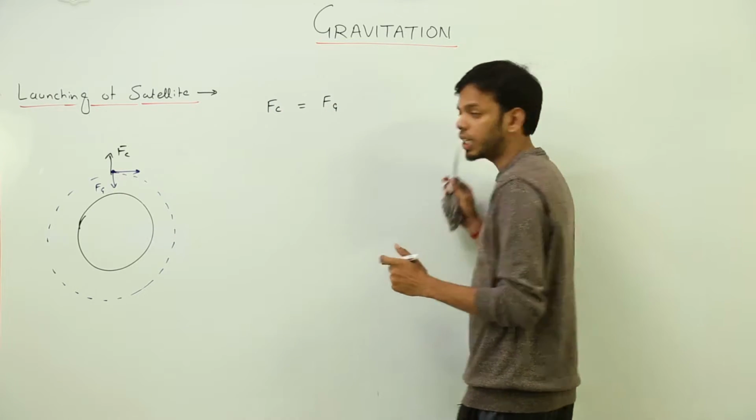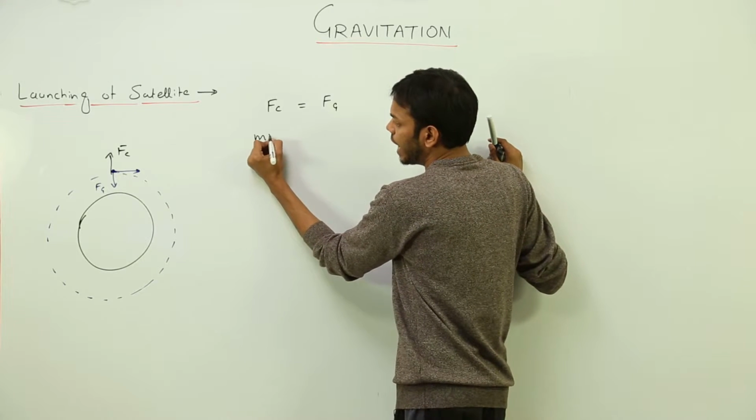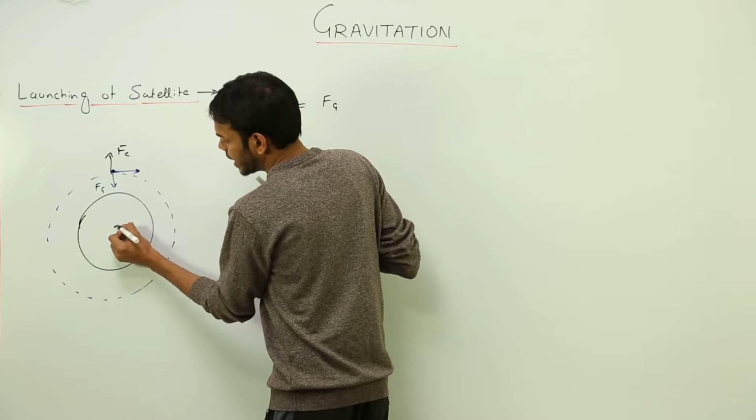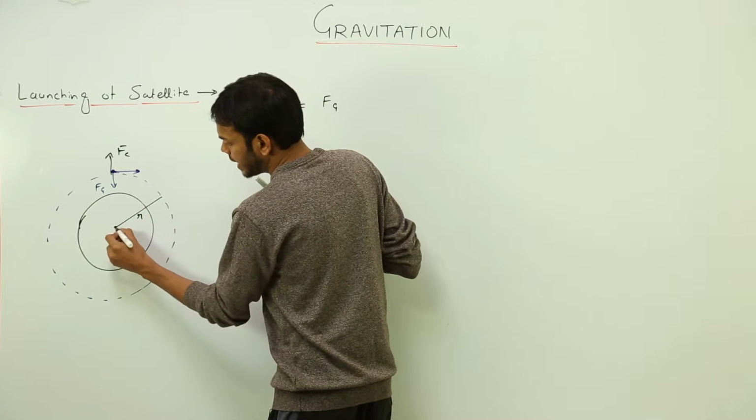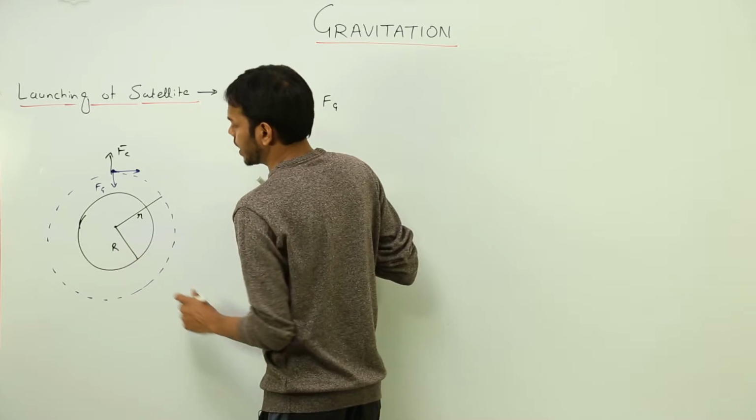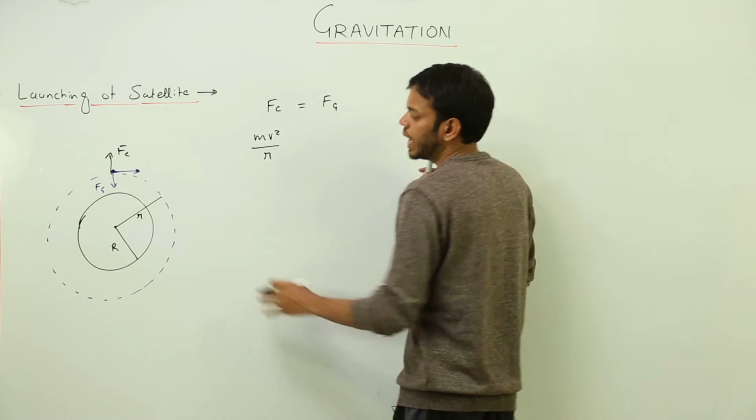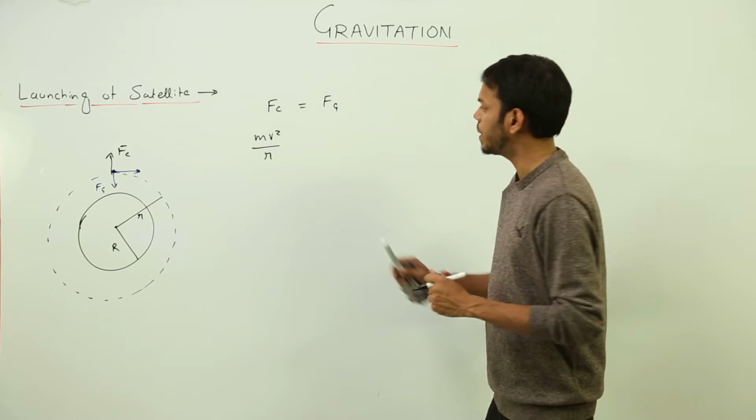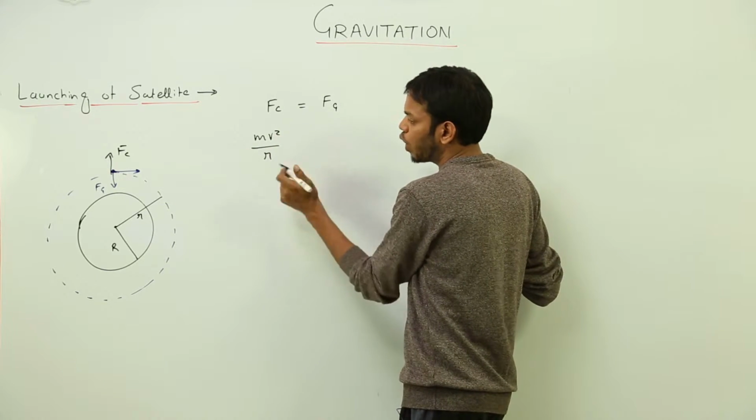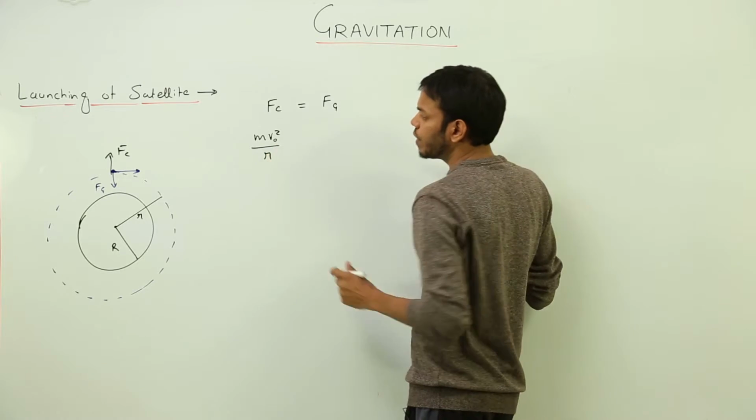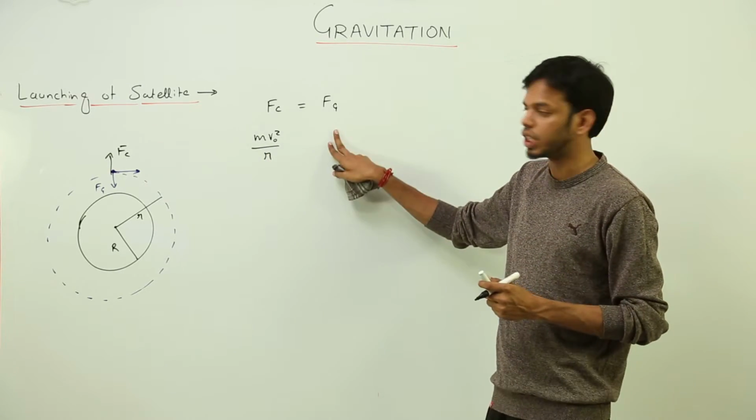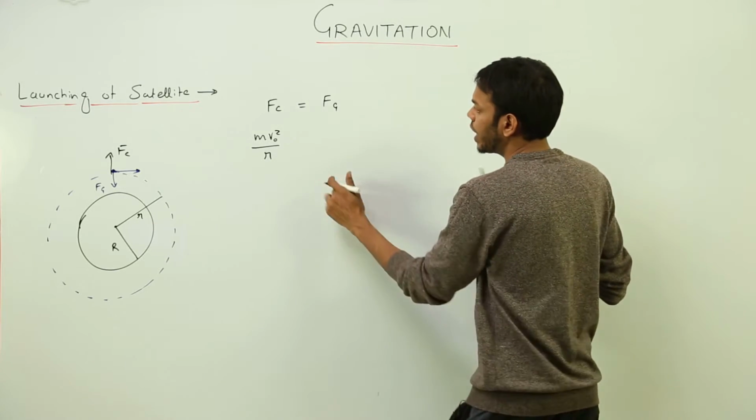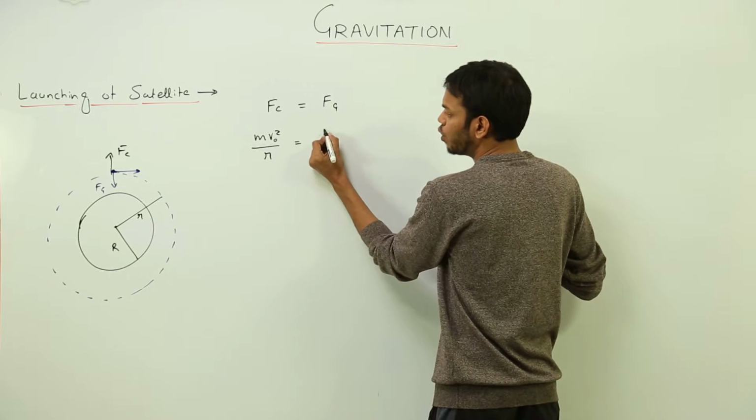What is the formula for centripetal force? We all know that this is mv square upon r. So this r is the distance, and this capital R is the radius of Earth, and this r is the height at which the satellite is revolving around this planet. V, what should be the V? V naught is actually the orbital velocity required for this body to perform such kind of motion. So mv square upon r is equal to, what is gravitational force?